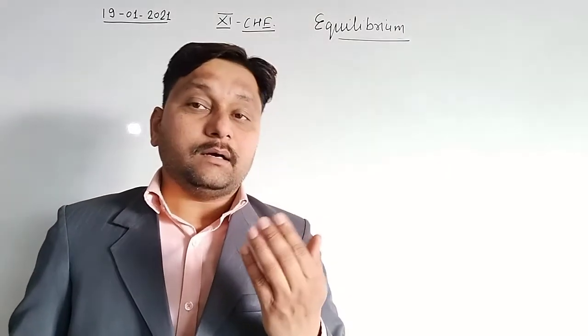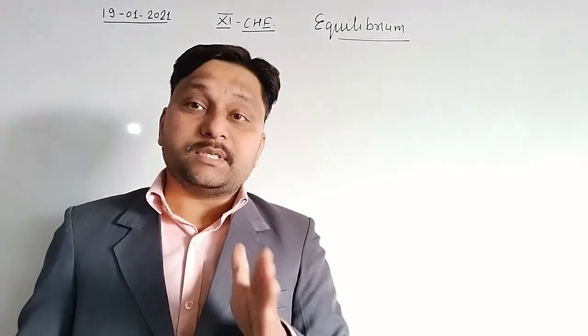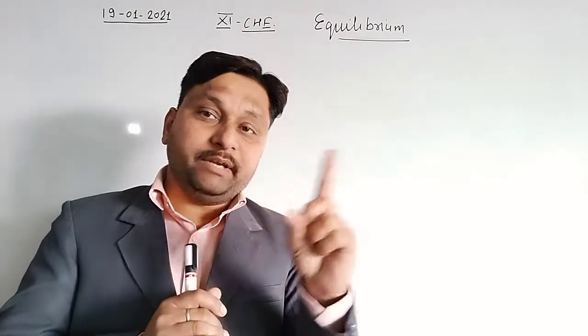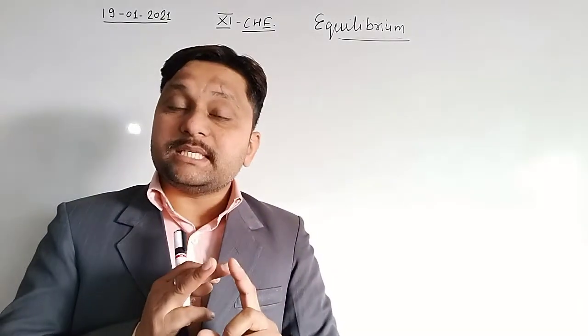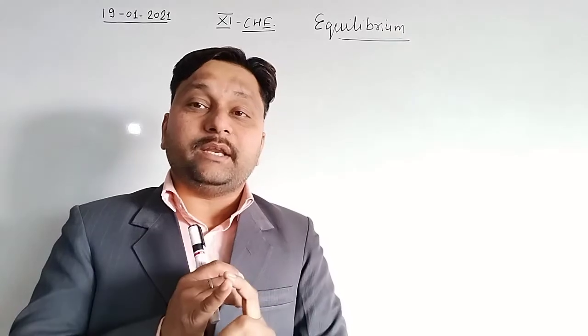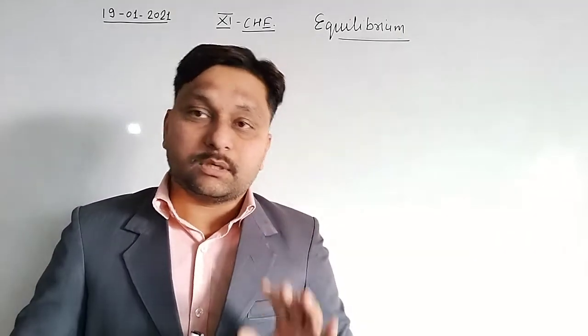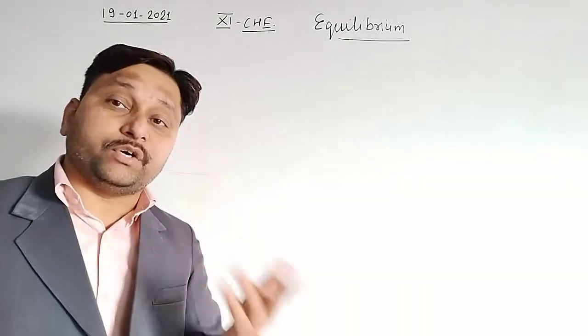But in 11th there are two other concepts. So first is the Arrhenius concept, which we already did in class 10, and the remaining two, that is the Lewis acid base concept and the Lowry-Bronsted concept, are there in our course. Clear? So now we start with acids and bases with a different concept.